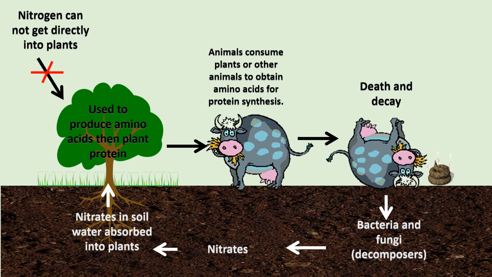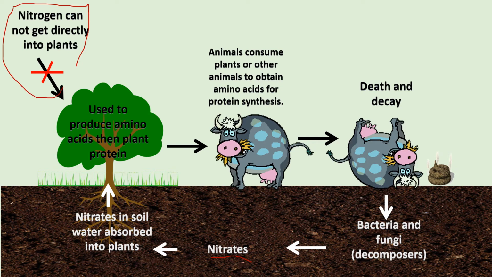So here is the nitrogen cycle. We have our keyword there, which is nitrates. Our nitrates are dissolved in the soil, and then our plants absorb our nitrates from the soil, and our plants use these nitrates to produce amino acids and then synthesize plant protein. Again, as I told you, nitrogen cannot get directly into the plant. Then our animals eat plants or other animals to get amino acids for protein synthesis.